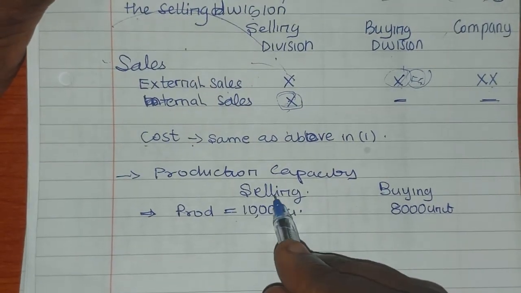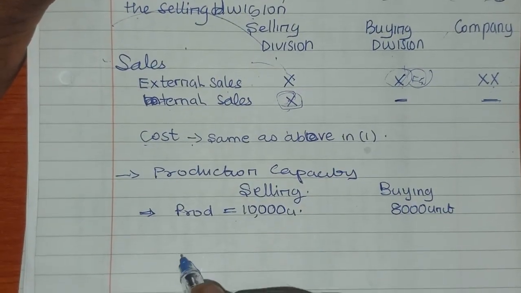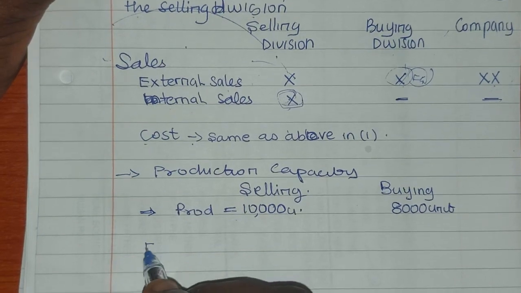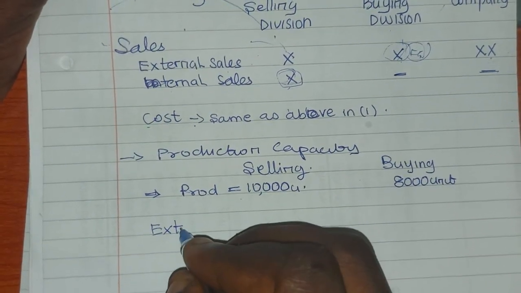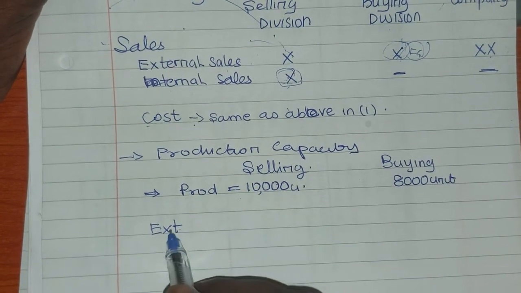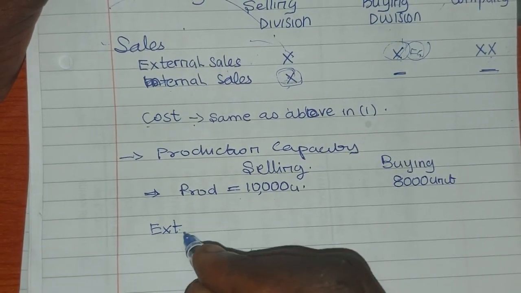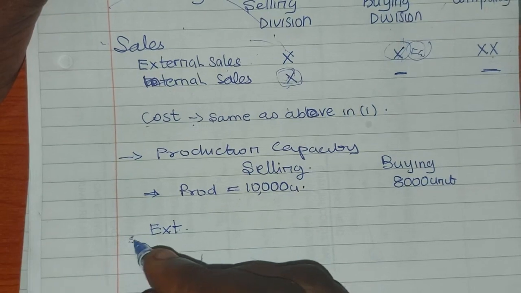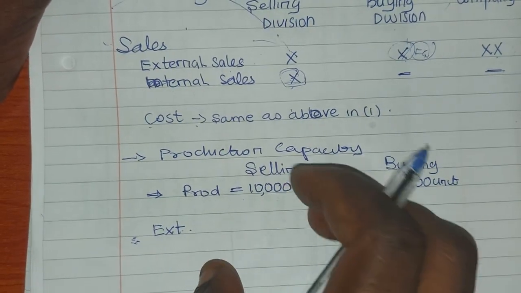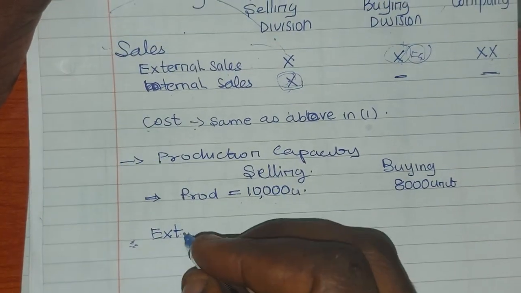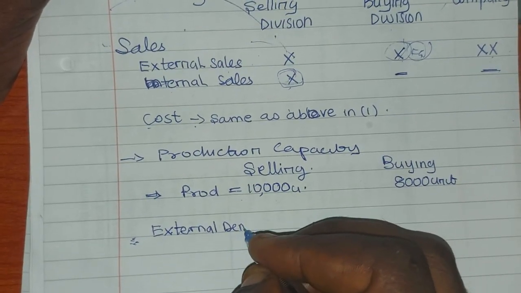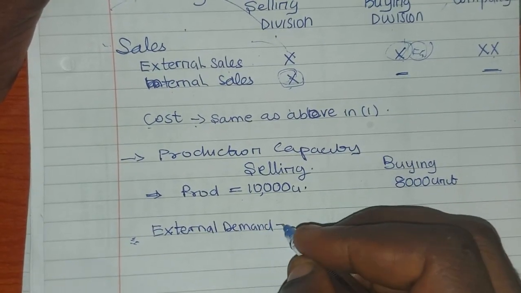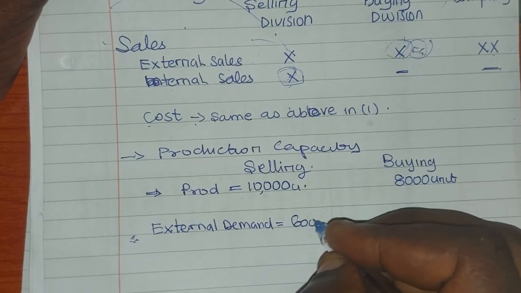The selling division will consider the external demand first. Take note of this area. This is where the question normally lies. The external demand, that is the customers outside that want to buy the same intermediate product. Let's say the external demand is 6,000.